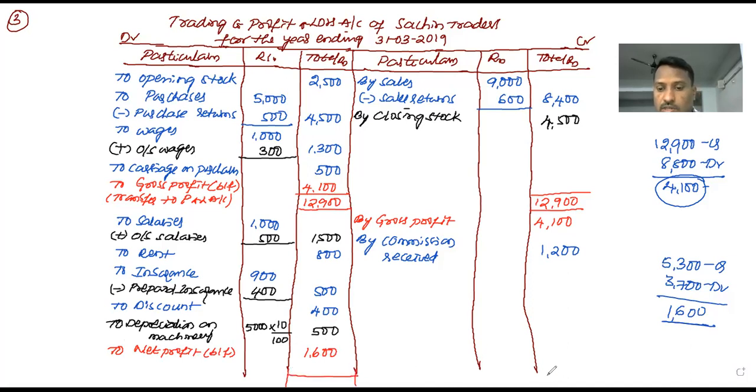Now the both side totals to be equal. After we write 1,600 of difference on the debit side, the both side totals are to be 5,300, 5,300. This net profit transfer to capital account.